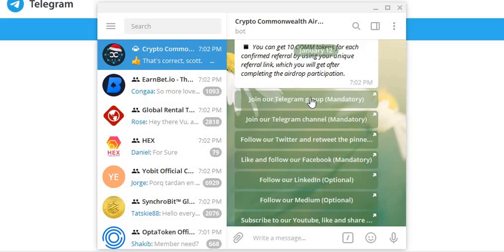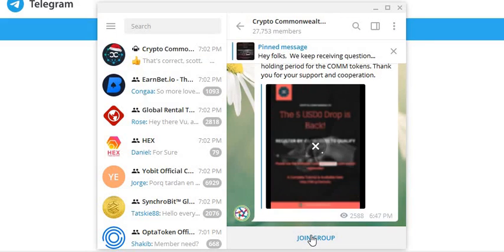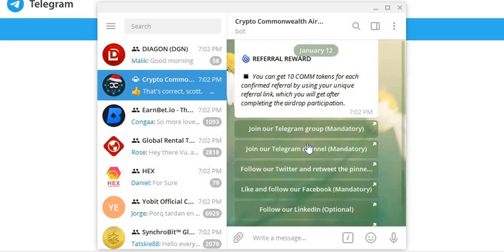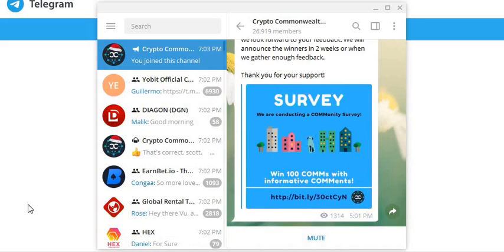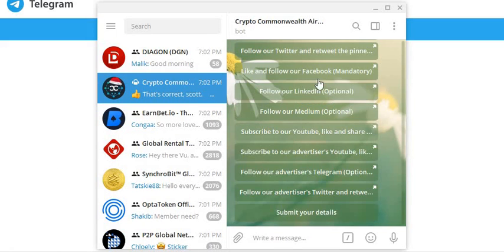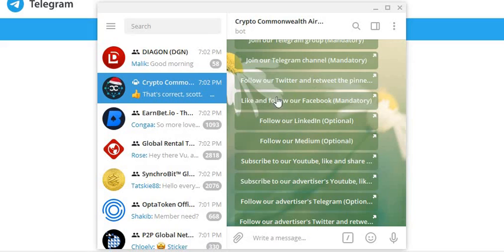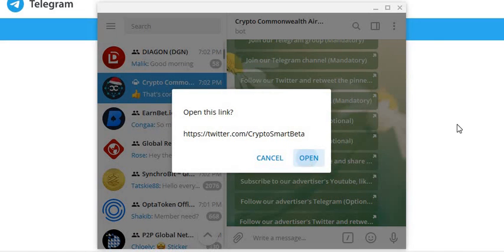And the first thing they want you to do is join Telegram group. So you're going to click on that. You're going to go back to this bot. You're going to click on Telegram channel, join channel. Now you're going to go to follow in Twitter and retweet pinned post. Hit open.